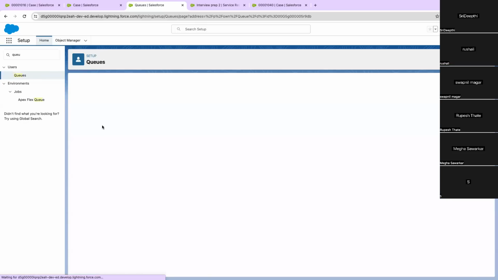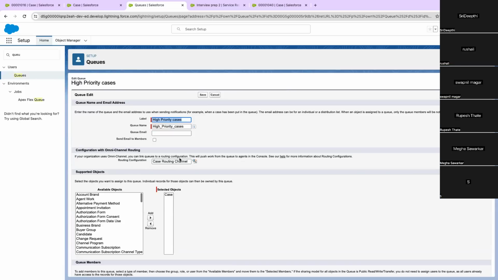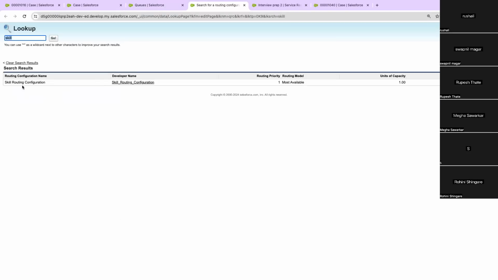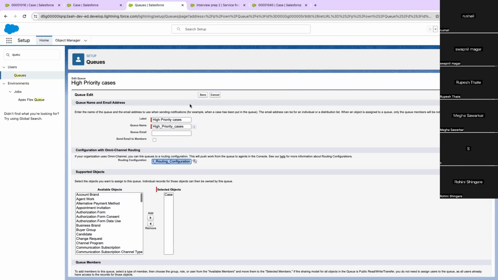On the high priority queue, let us change the routing configuration. It was using the case routing configuration; I want to use the skill routing configuration now. And save this.